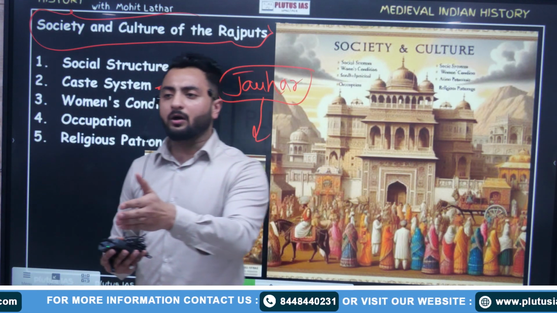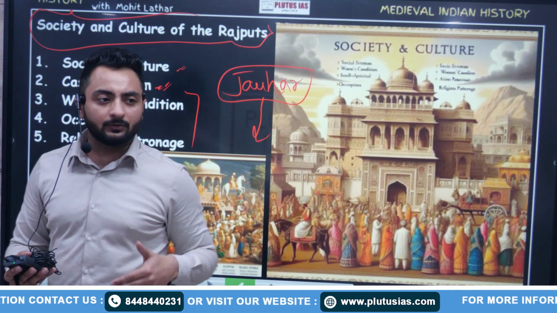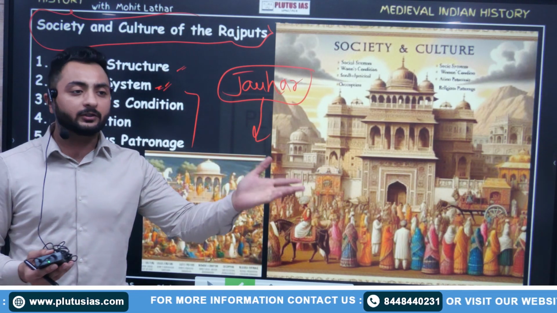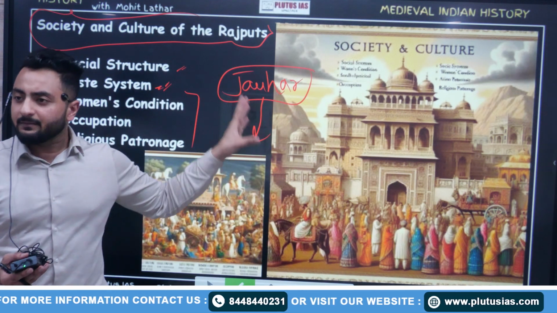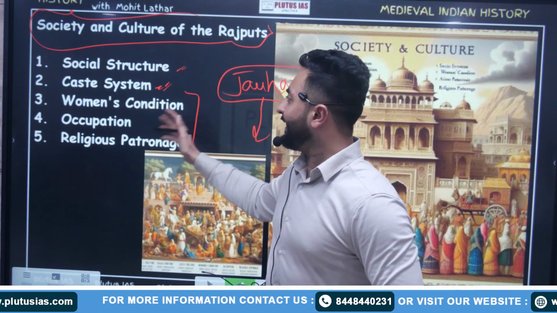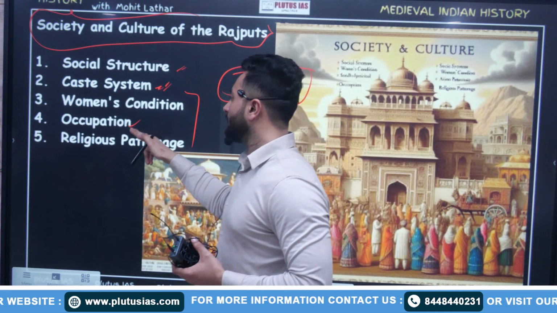Just like animals, a lion or even a dog from another lane, if it comes to your lane, it will kill the offspring of another dog. So they were like animals. They were barbaric tribes. All the kings, any dynasty. Fine. So women were honored. Their honor was very much valuable. Fine. Occupation.